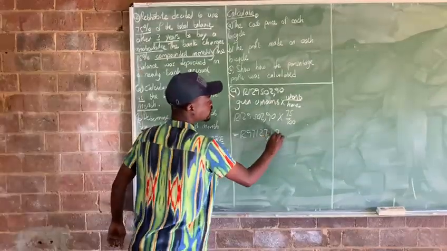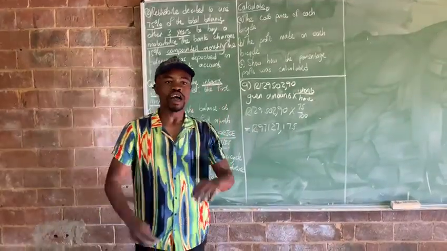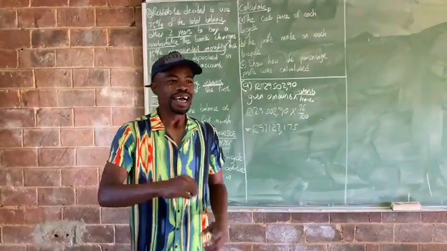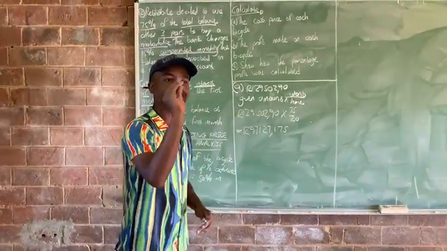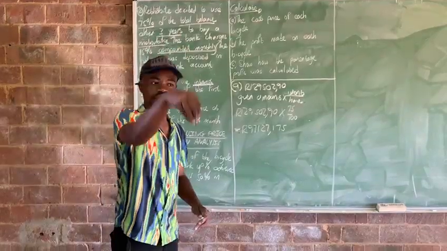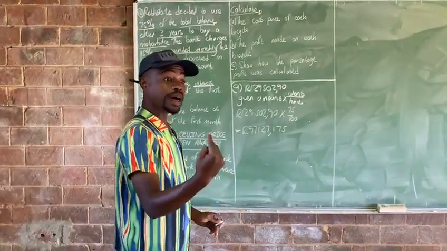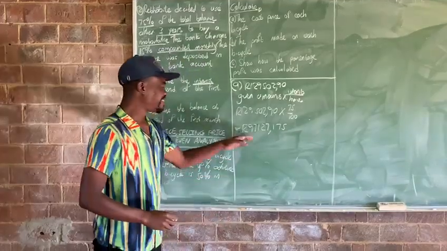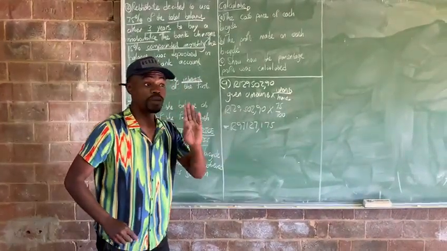Okay, thank you very much, teachers. 175. Remember now the concept of rounding off. Rounding off is very important. What did I say? Between 0 and 4, I round down. Between 5 and 9, I round up. Are we clear? So now, listen attentively. We need to round off to how many decimal places?